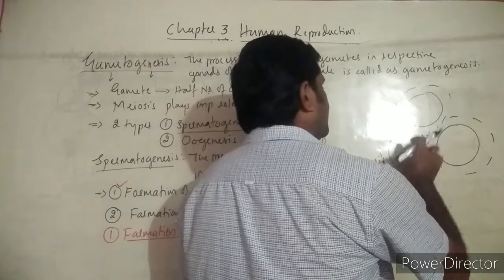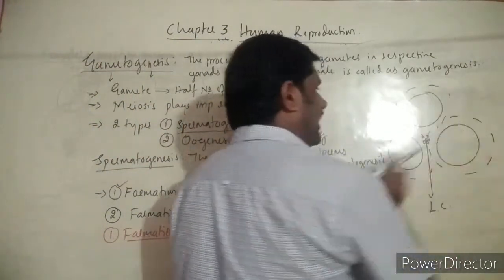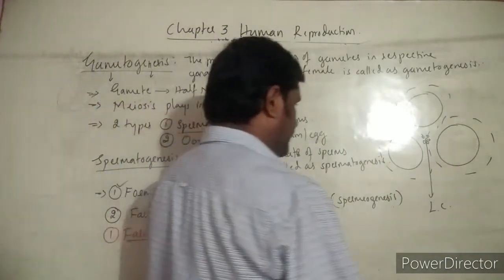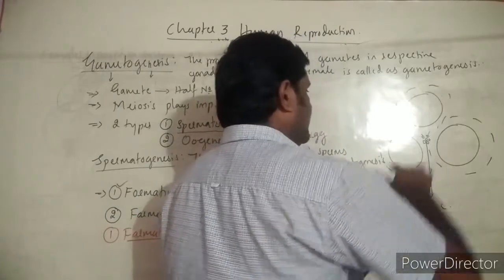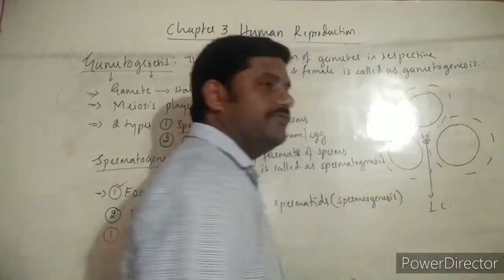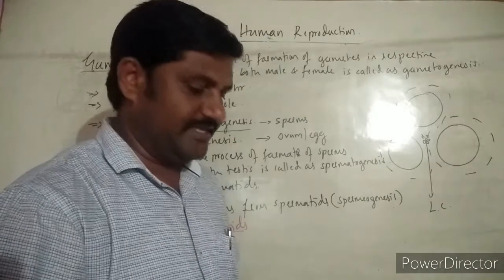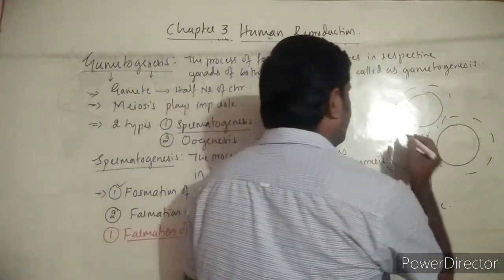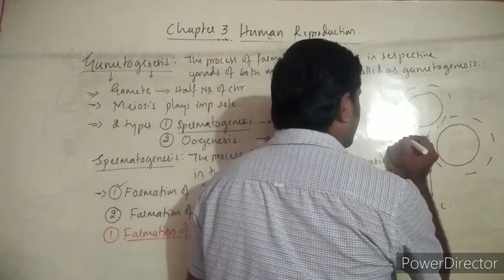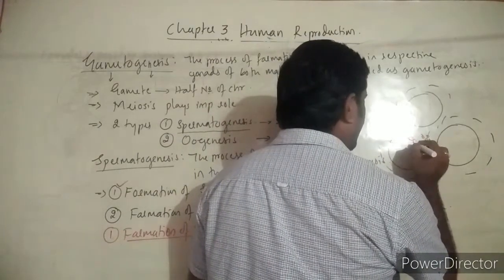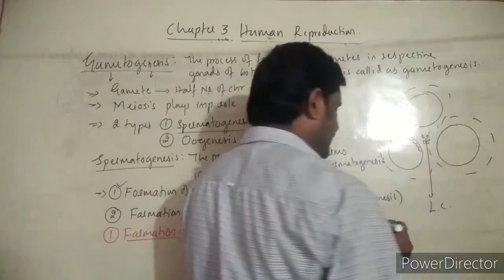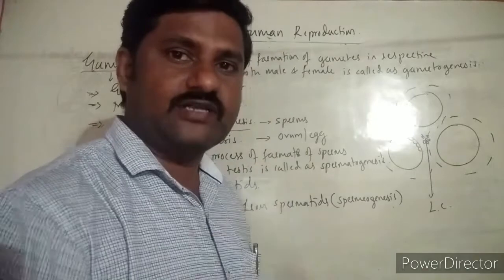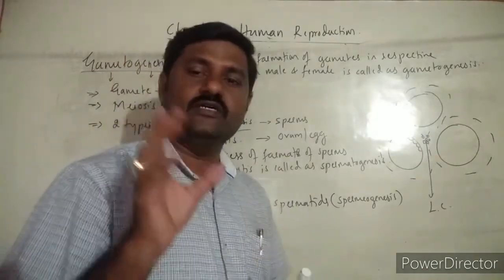So one of the tubules that I consider over here is the seminiferous tubule. The tubule is lined with germinal epithelium. Already I have told you, right? It is lined with germinal epithelium, and the germinal epithelial cells are cuboidal cells. They are cuboidal cells, and along with these cells, it also contains some of the tall